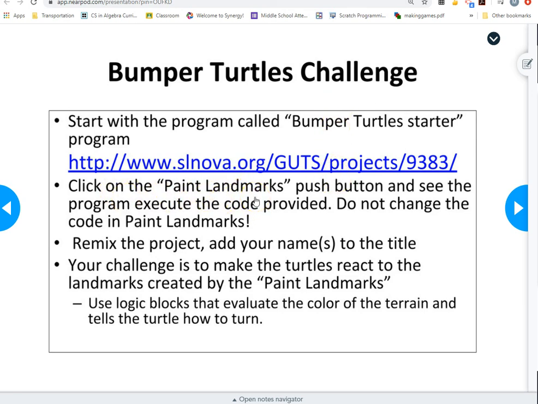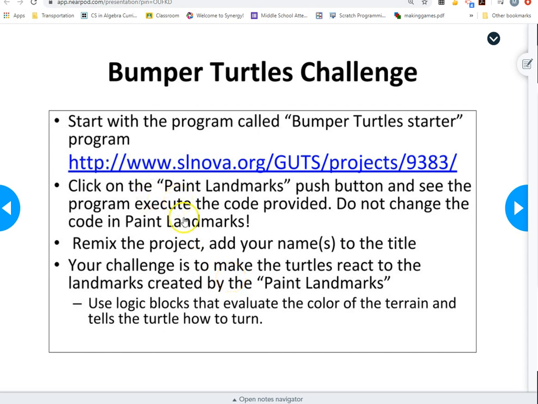It's a new button that you're going to see, and you'll see the program execute the code provided. Do not change the code in paint landmarks. That's really important. Read the project, add your name, or remix the project and add your name, and then we're going to actually do the challenge, which is to make the turtles react to the landmarks created by the paint landmarks button.